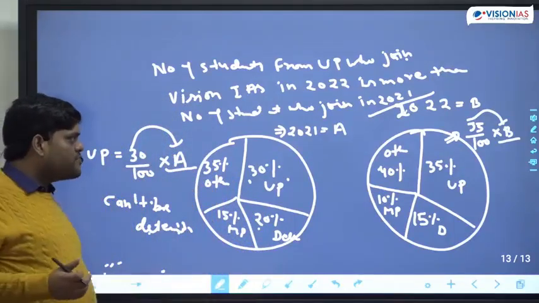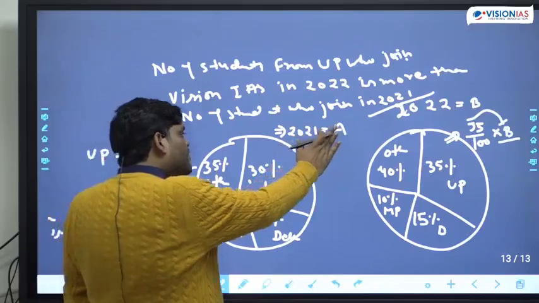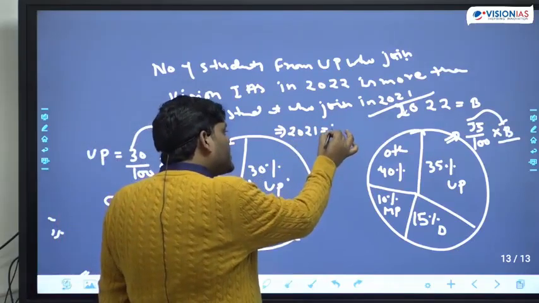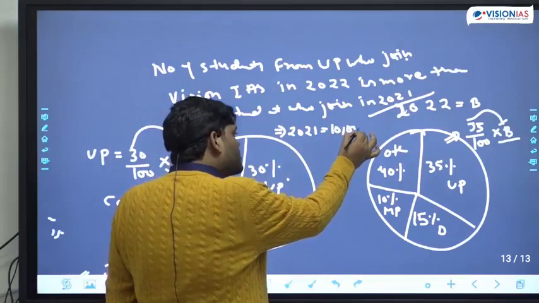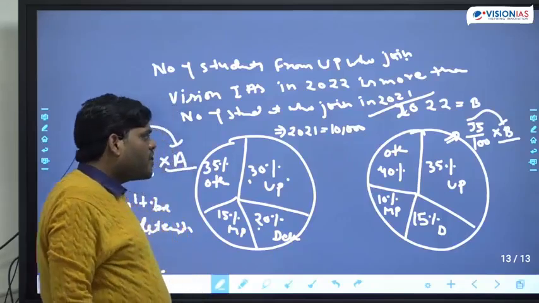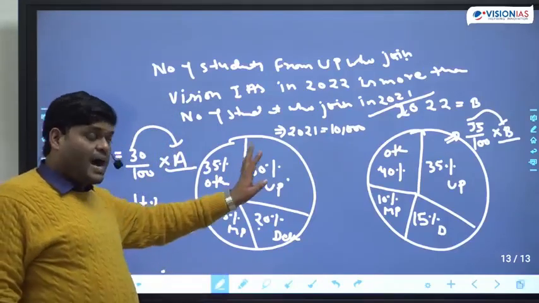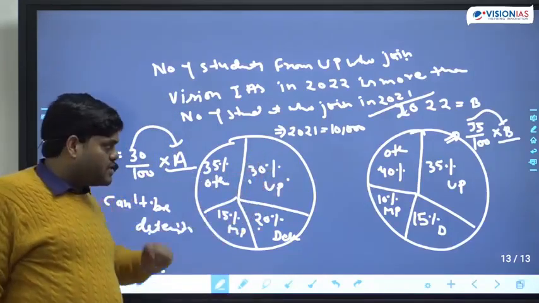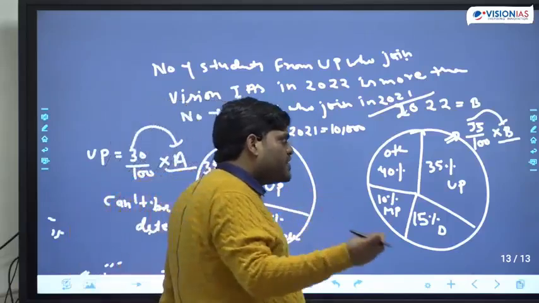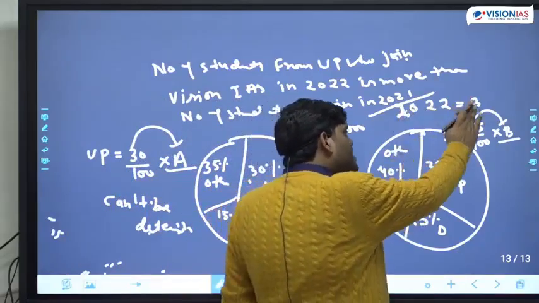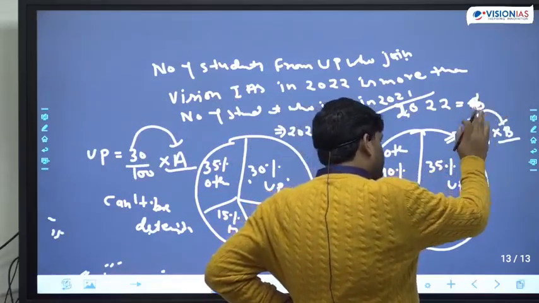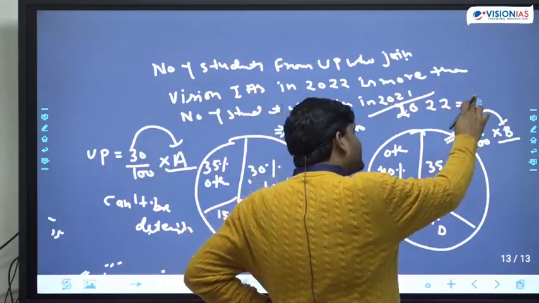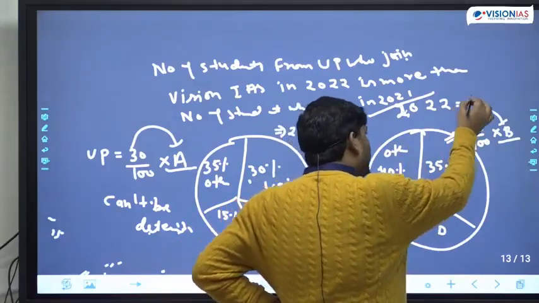Suppose in 2021 the total number of students who joined Vision IAS is 10,000, and in 2022 the total number who joined Vision IAS is, I am taking only 100.